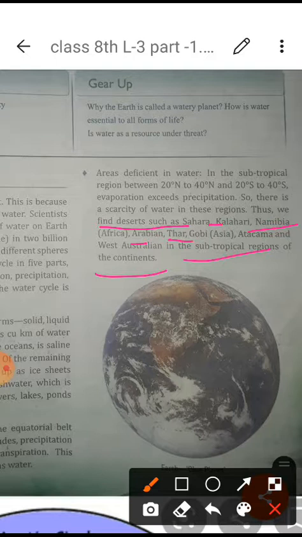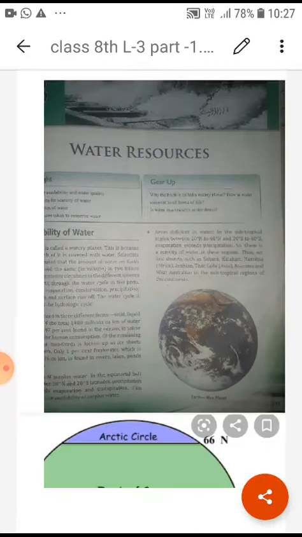Students, you have to understand this on the basis of latitudinal lines, how water is available on the earth's surface. The area in the tropical region has more availability of water, but the area after the tropical, the subtropical area, from 22° to 40° on both sides, the northern and southern hemispheres, has less water, meaning scarcity of water. In this way, mostly the desert areas come in the subtropical area, so there is scarcity of water. I hope you have understood this point.